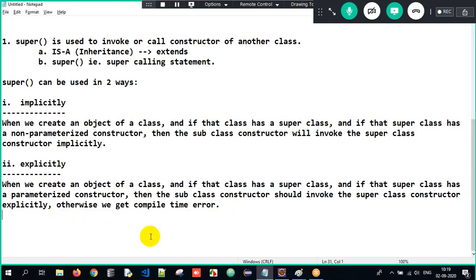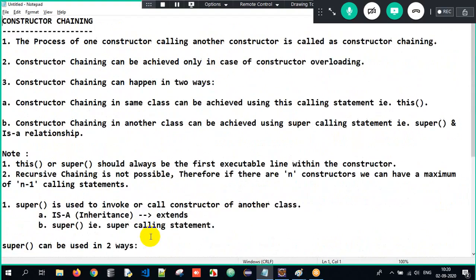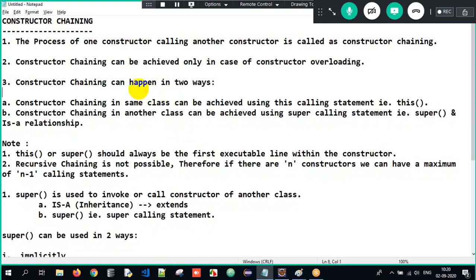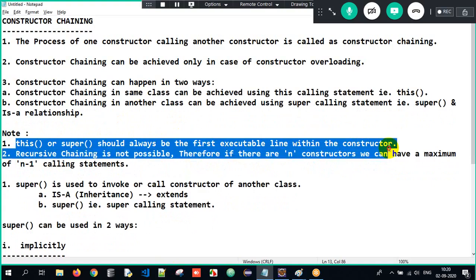Got the clarity here? So this is all about the super calling statement and the this calling statement. The rules and regulations are always the same. The note is that the this calling statement or super calling statement should be the first executable line.